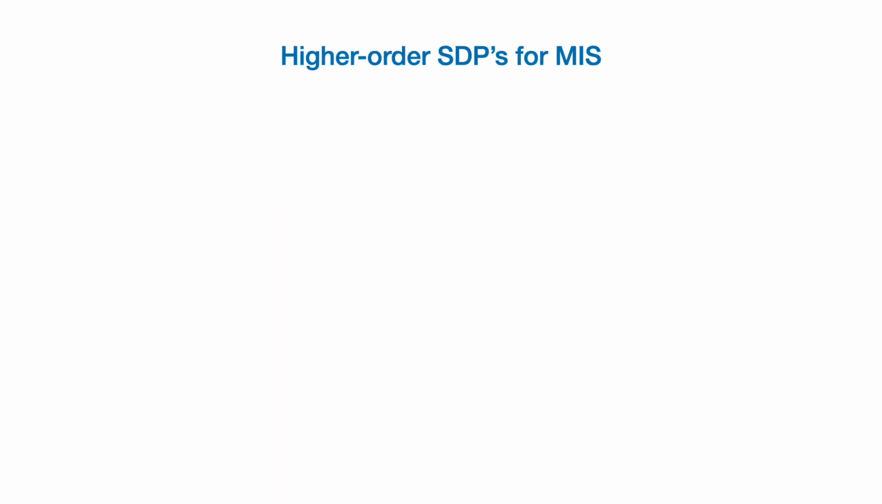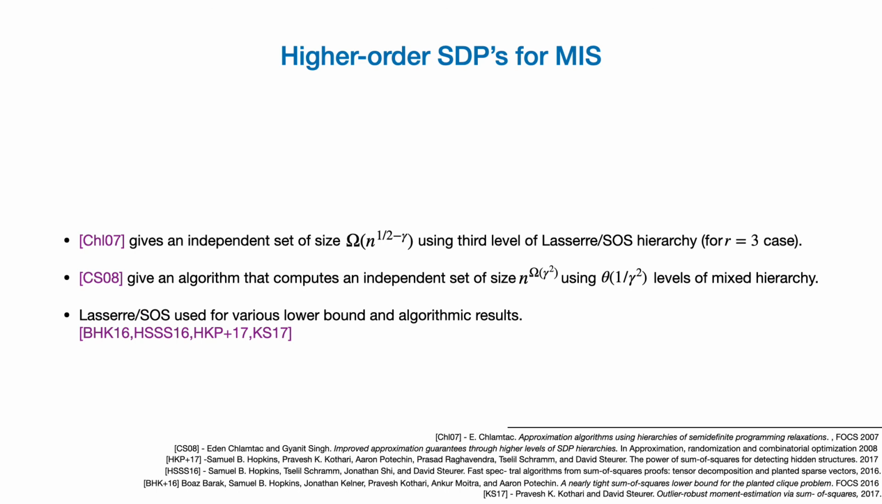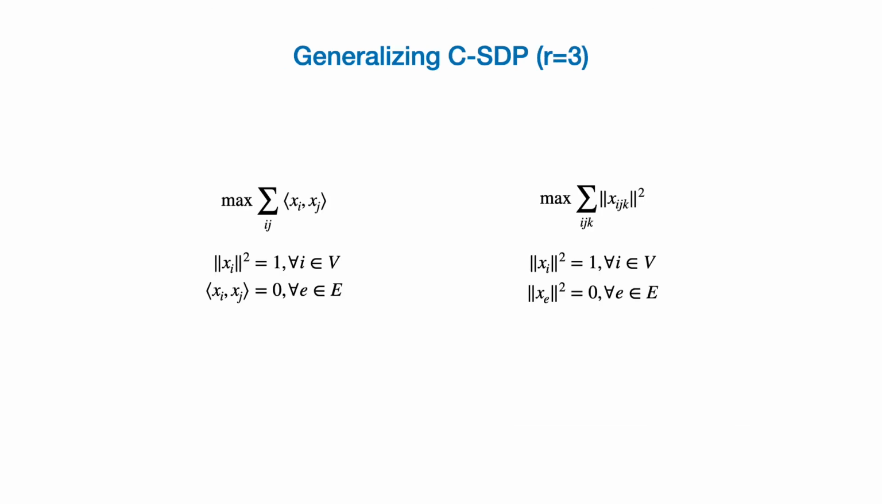Now these kinds of higher order SDPs have been considered for the worst case instances of the problem, but this is not what we are interested in. We want to generalize the crude SDP that we wrote earlier to the r uniform hypergraph case. And for simplicity, let us take the r equals 3 case. So the SDP on the right hand side here is a natural extension of our crude SDP to the 3 uniform hypergraph case. But this is not going to be enough